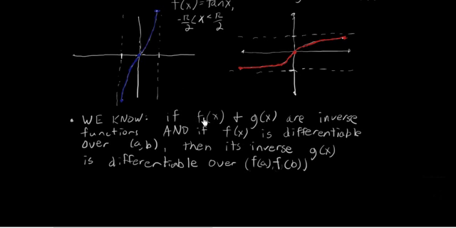Recall that we know if f of x and g of x are inverse functions, and if f of x is differentiable over (a, b), then its inverse g of x is differentiable over the open interval f of a to f of b.